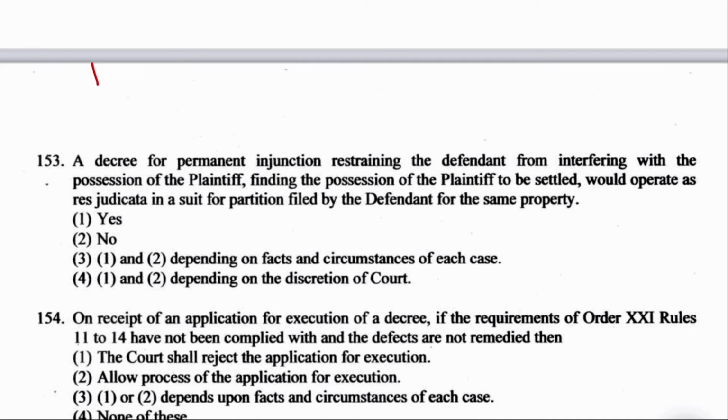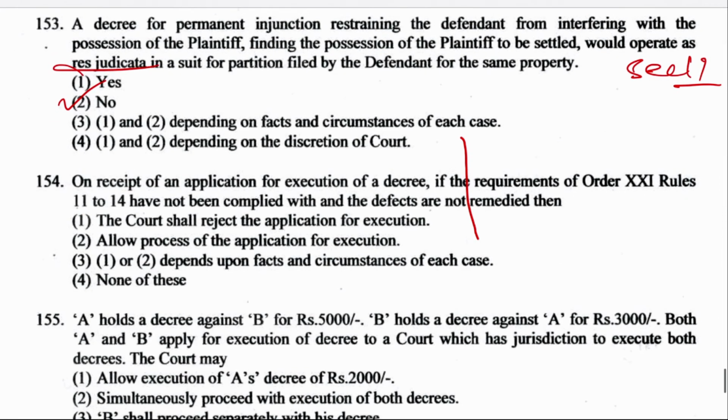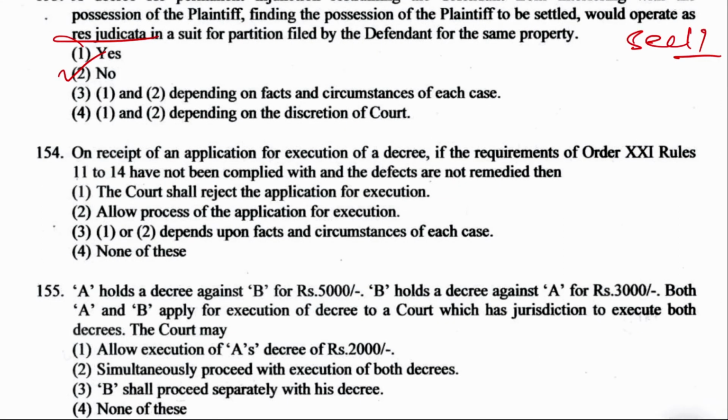A decree for permanent injunction restraining the defendant from interfering with the possession of plaintiff, finding the possession of plaintiff to be settled, would operate as res judicata in a suit for partition filed by the defendant for the same party. Res judicata, section 11 of CPC. Would it operate as res judicata or not? The right answer for this is option number 2. No, would not be operated as res judicata in a suit for partition. Now next is question number 154.